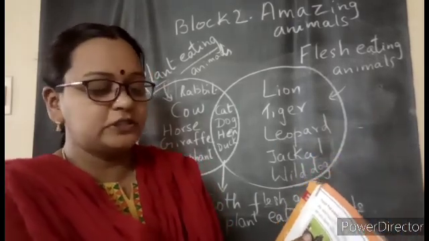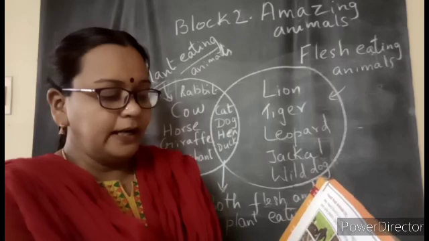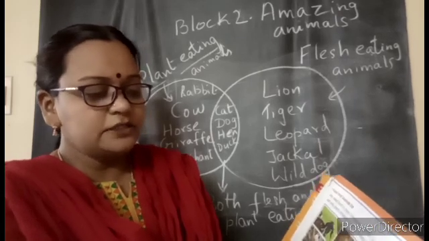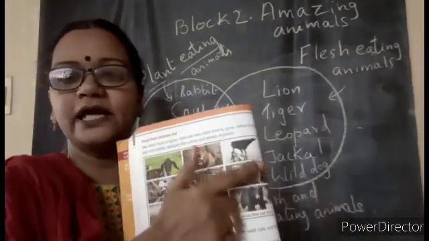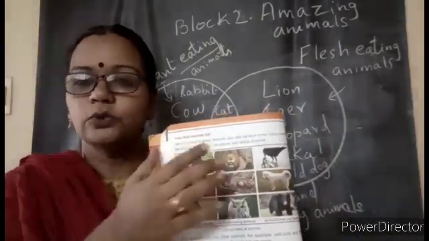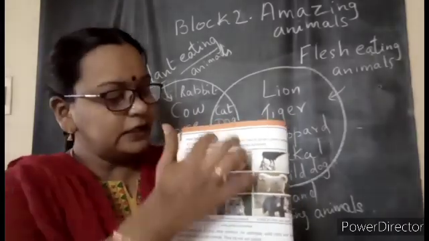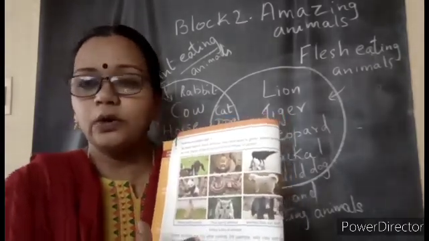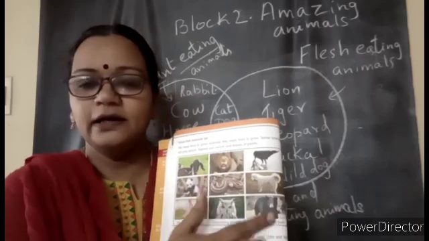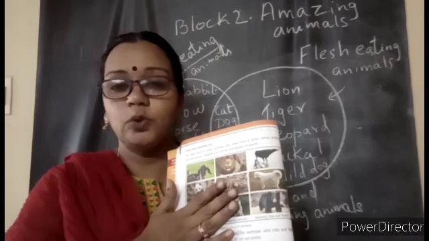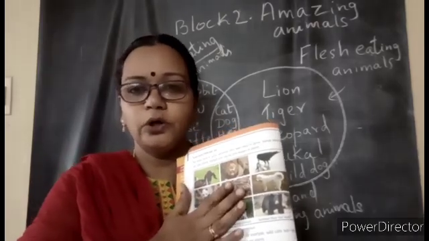The first picture is a goat. Then you have a panda. Then you have a rabbit, an owl. You can try to name all these animals, and as I said, you select some five animals from this. It is given also here. You can find out what type of food they eat. So many animals are there. This part, after this lesson explanation is over, you are going to read and do on your own.